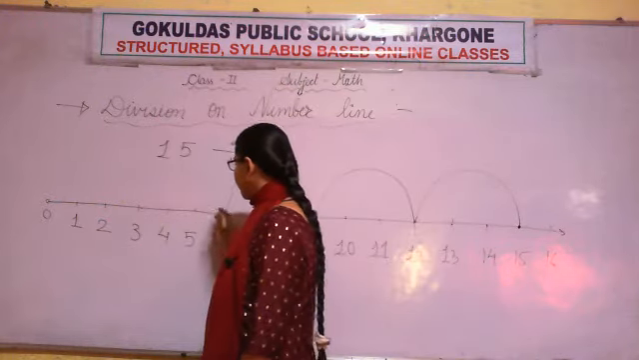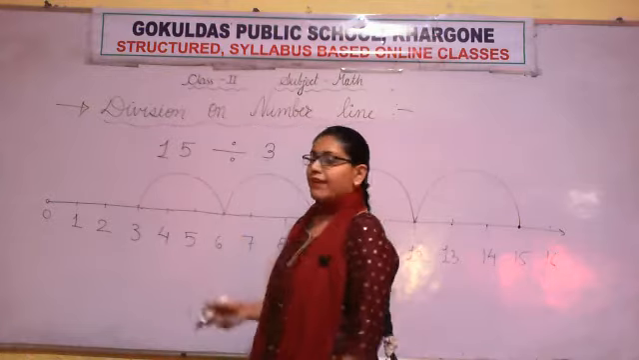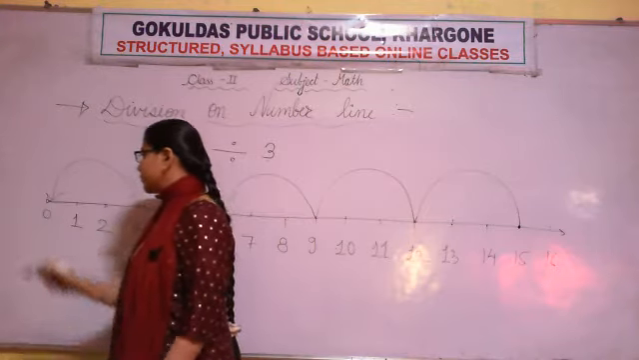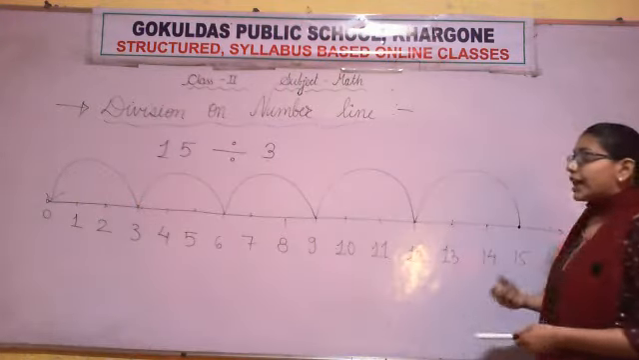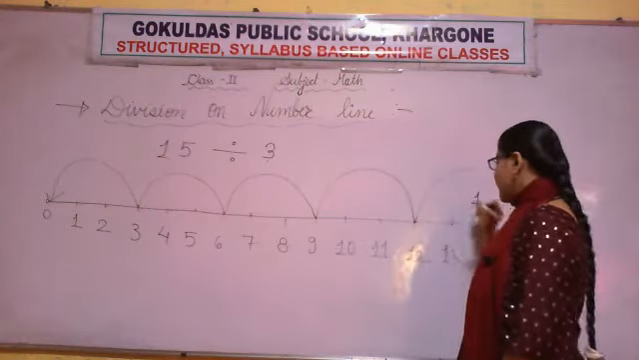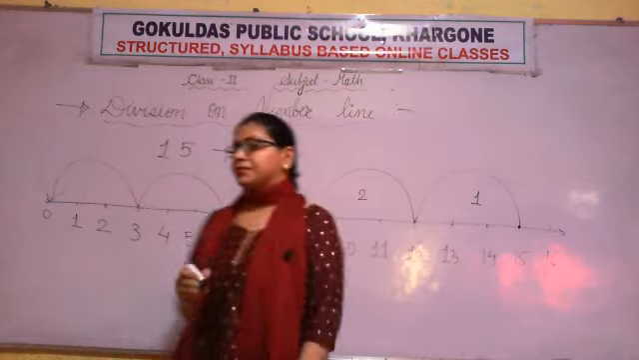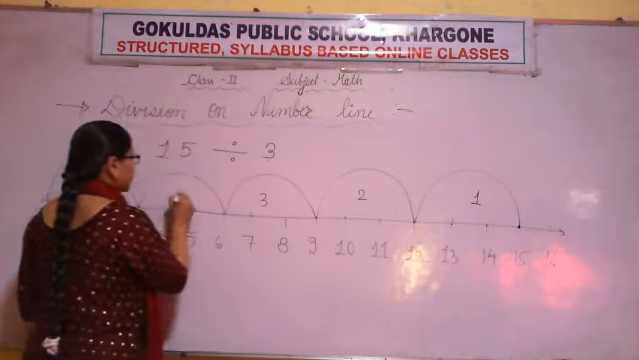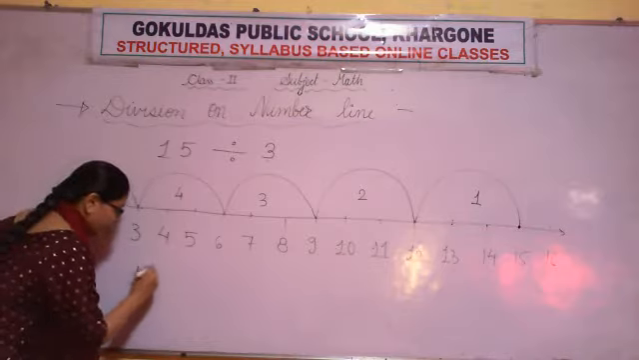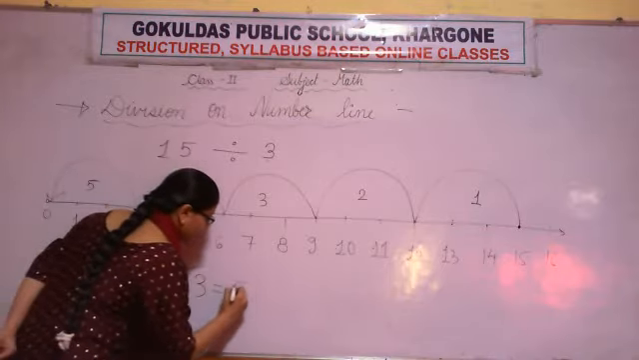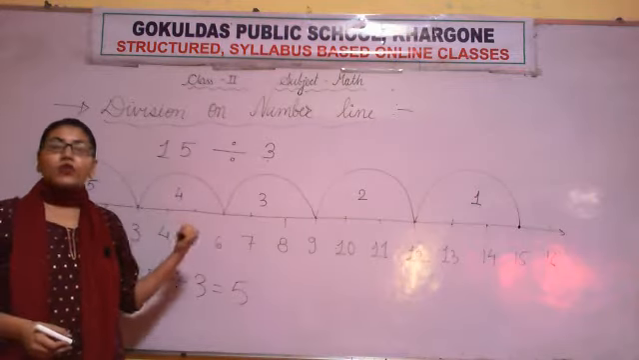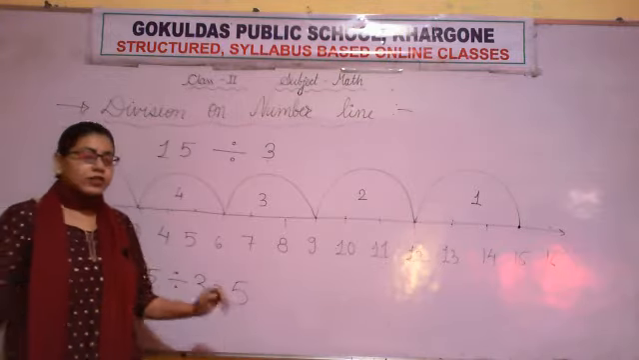1, 2 and 3. We are skipping 3 numbers because we are dividing by 3. 1, 2 and 3. We got 0. So how many times have we jumped or skip counted? 1 time, 2 times, 3rd time, 4th time and 5th time. We did it 5 times, which means 15 divided by 3 is equal to 5. The number of times we jump or skip count will be our answer. How simple it is!